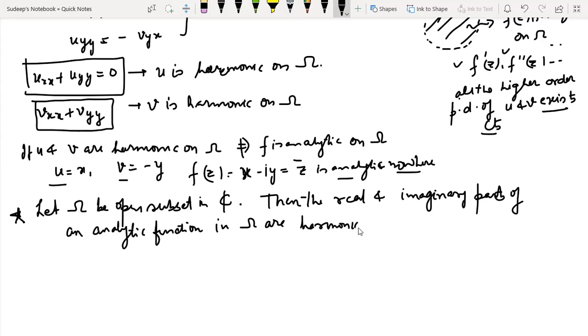So if I'm talking of an analytic function, then both u and v, that is the real part and imaginary part, are harmonic in omega. I hope this is clear to you.